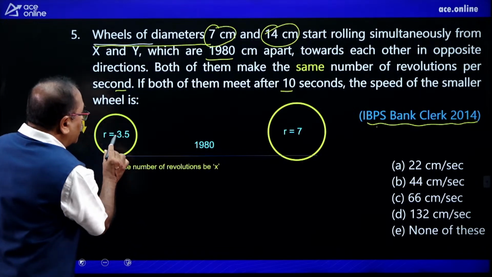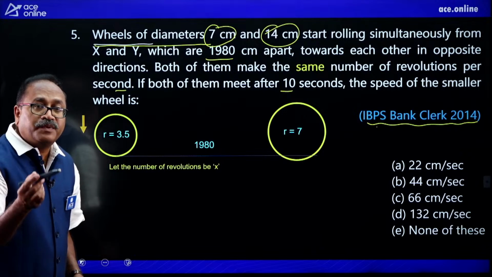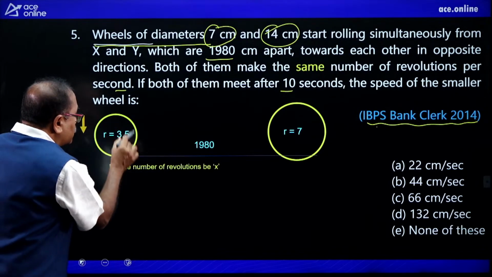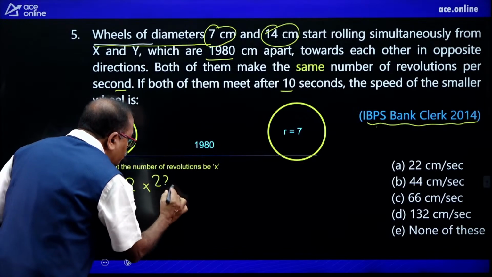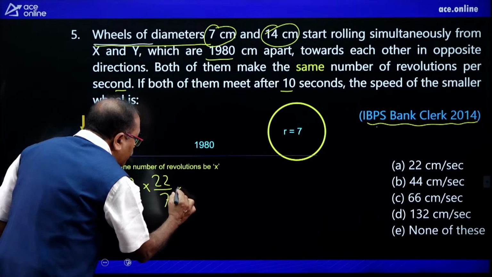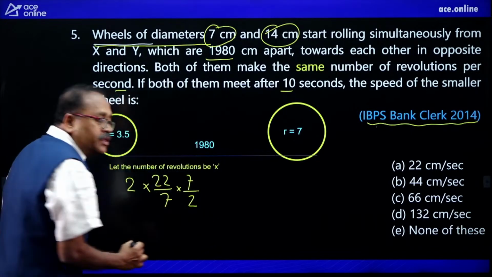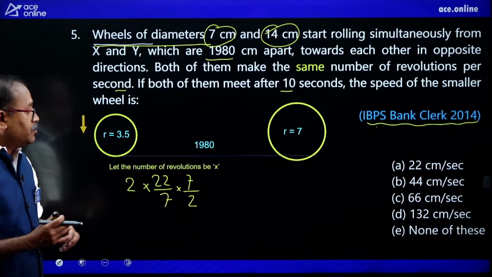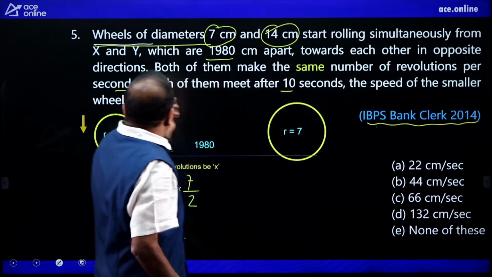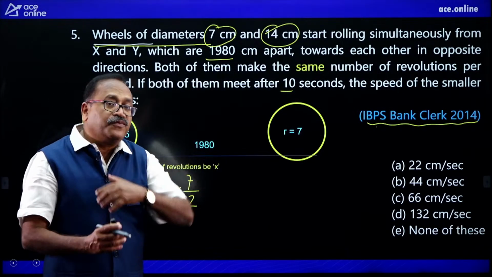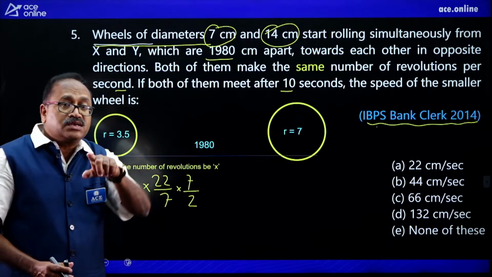Now here, what is the circumference of the wheel? 2 pi r. So let us take the circumference of the wheel, that is 2 pi, that is 22 by 7, and r. R is 3.5, that can be written as 7 by 2. This is the circumference, and both of them are moving at the same number of revolutions per second.